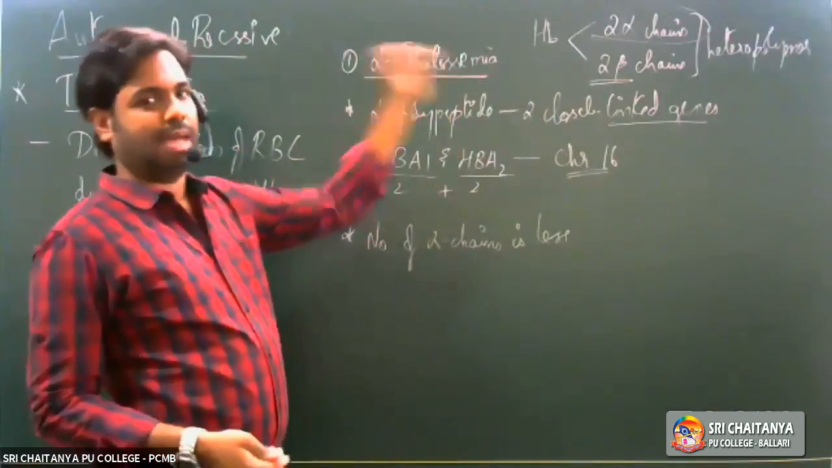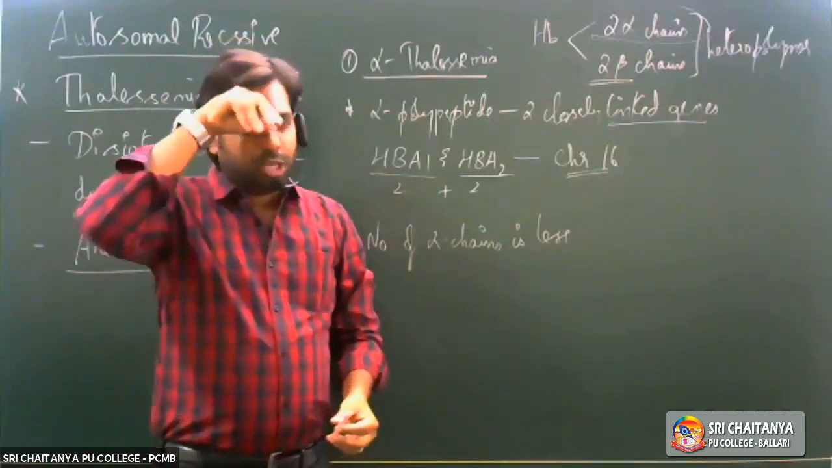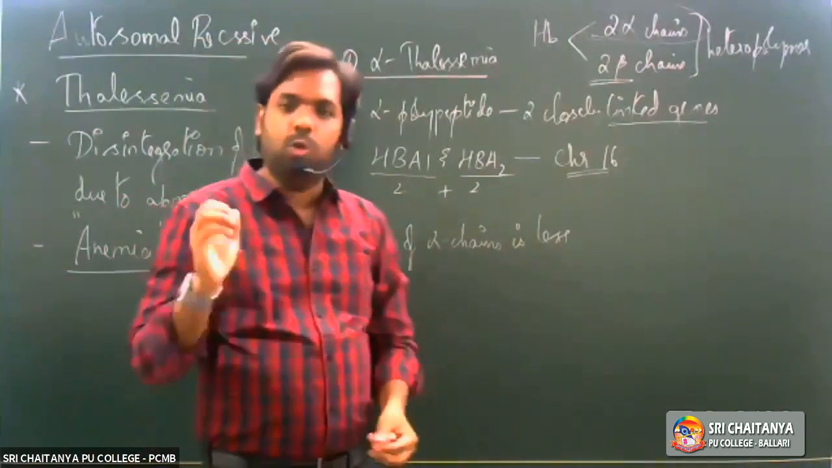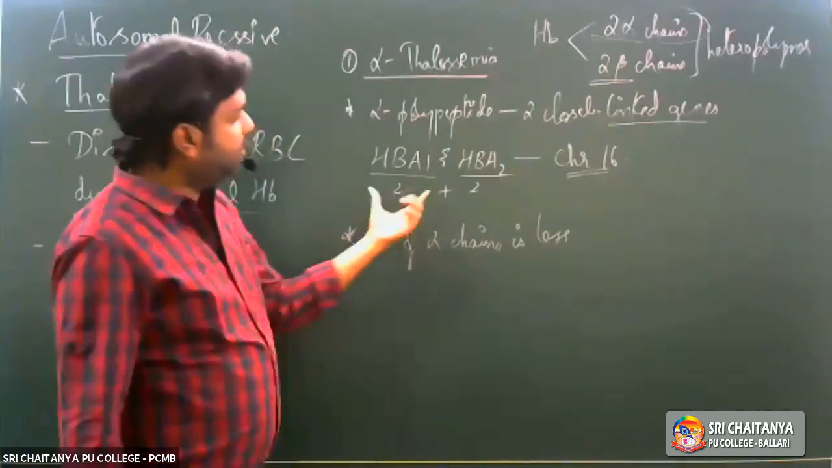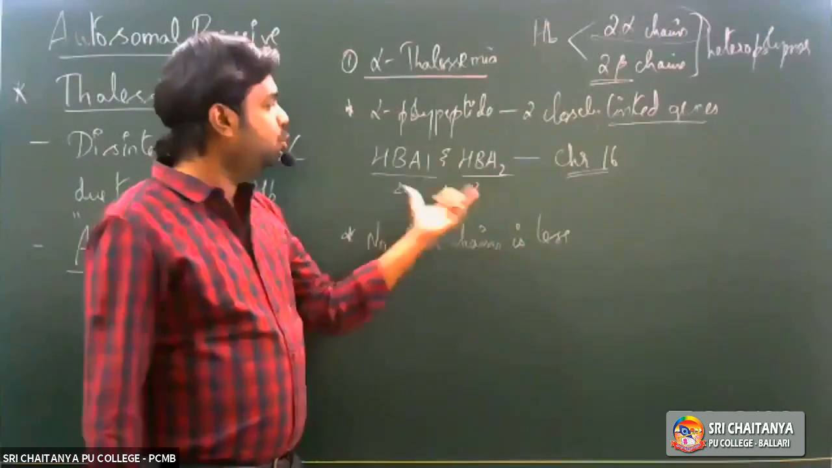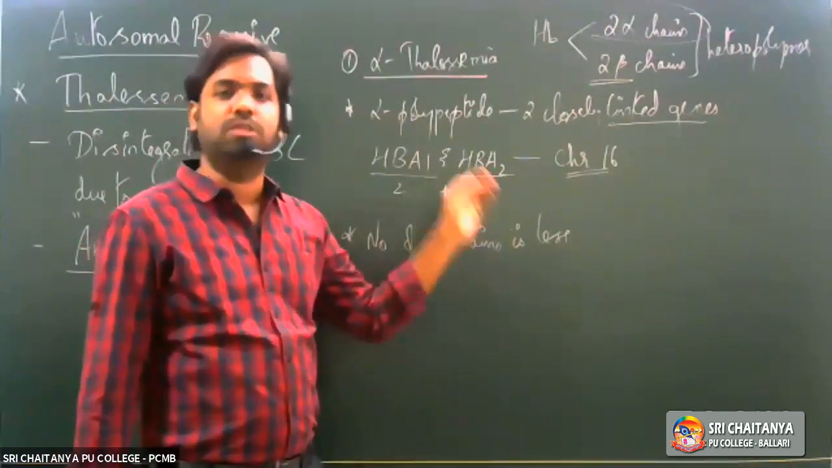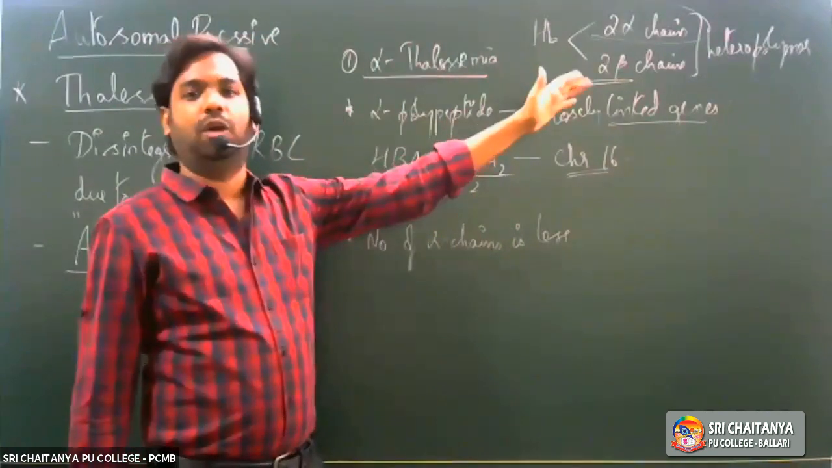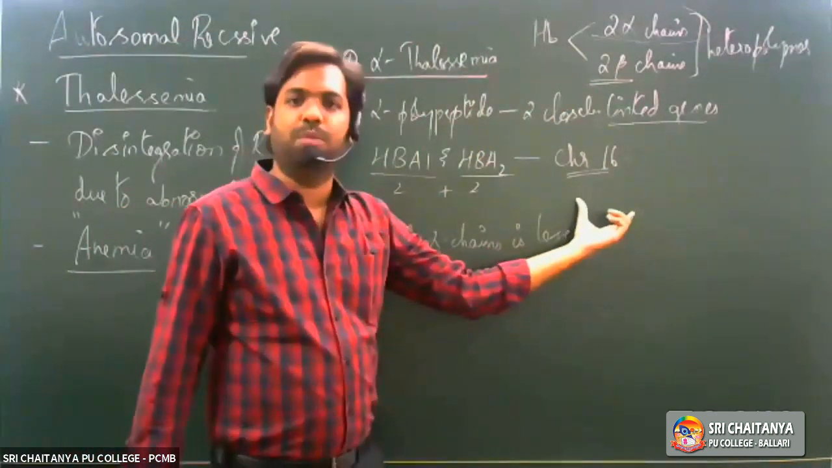So what is happening in alpha thalassemia? For the synthesis of alpha chains of hemoglobin, two closely linked genes are responsible. Those two closely linked genes are the HBA1 and HBA2 genes. Right? So these two closely linked genes are completely involved in the synthesis of the alpha chain of hemoglobin. And these two genes are located on chromosome number 16.